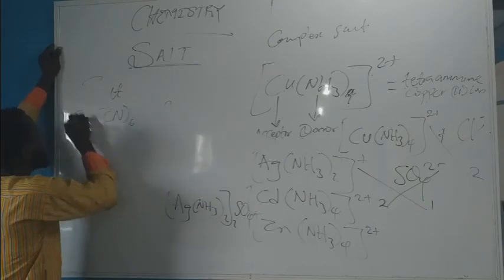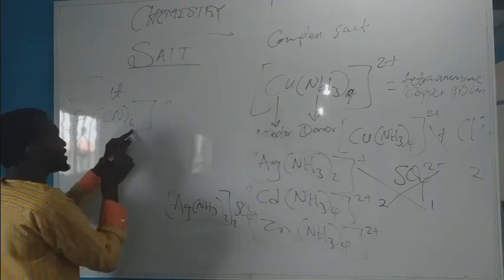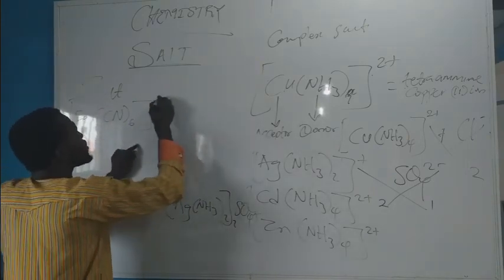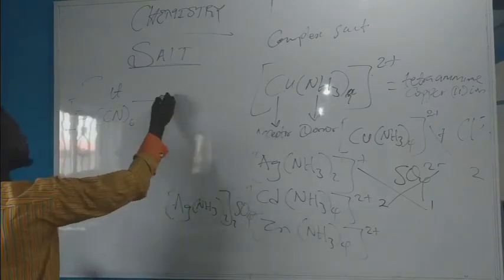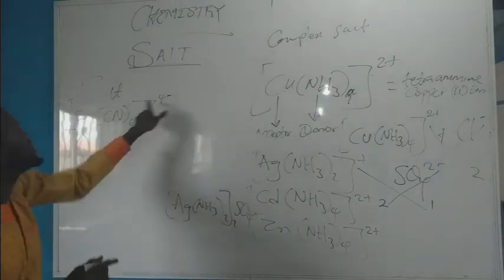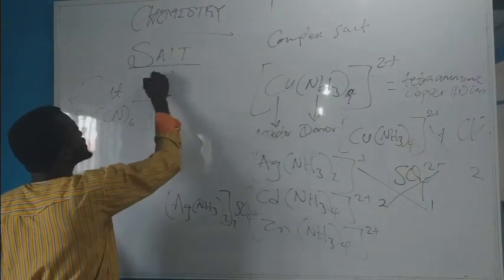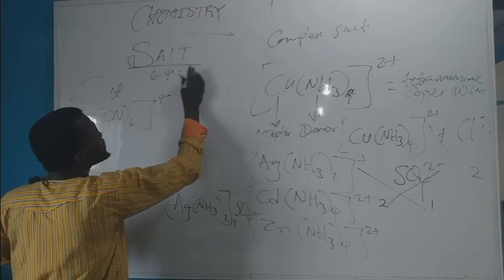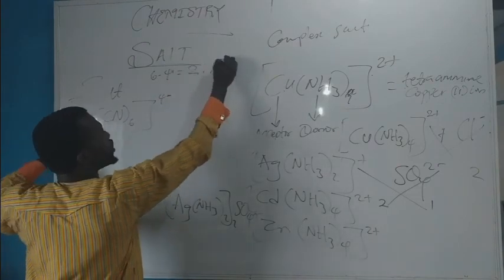Now another example is hexacyanoferrate. This is Fe(CN)6. Now if here is 4 minus, 6 minus 4 will give you 2, which means the charge on the ion here is 2 plus.